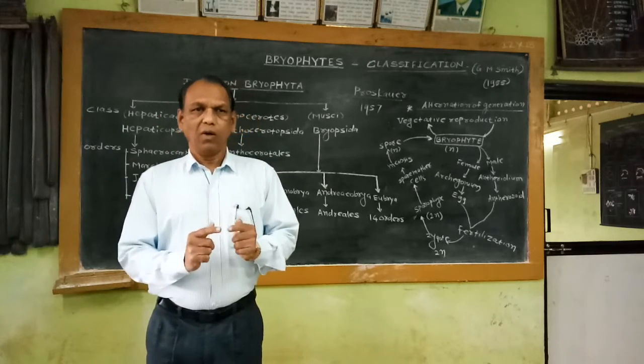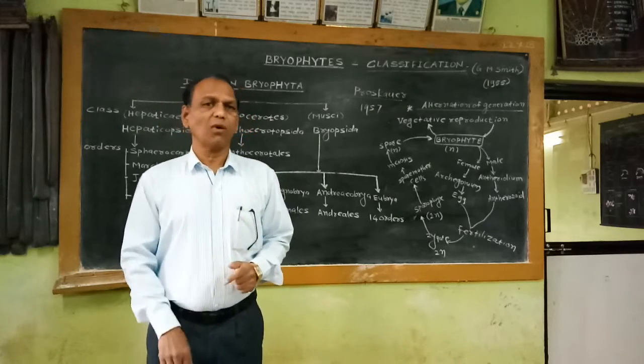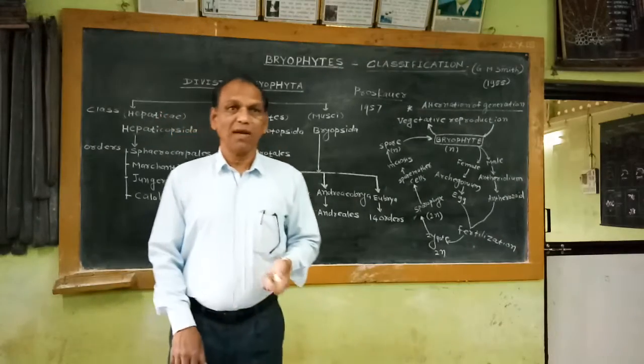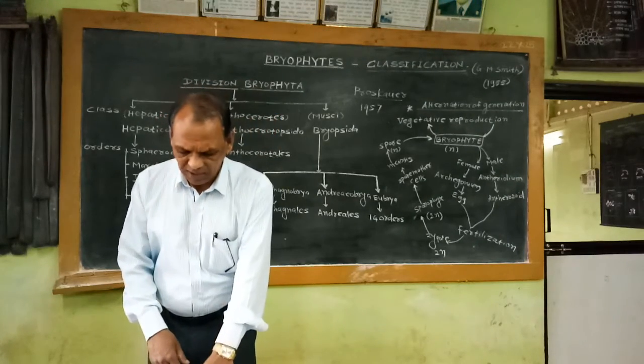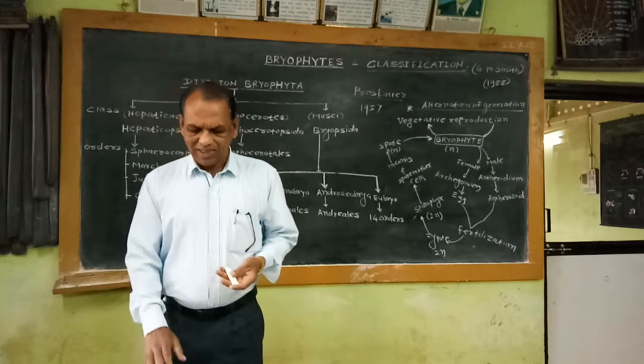Then rhizoids are only one type. Smooth walled rhizoids are only observed in this class. Scales are totally absent. Only smooth walled rhizoids are there. Scales are absent.